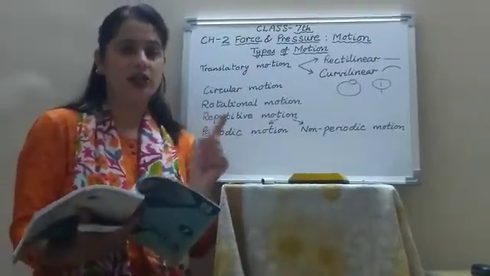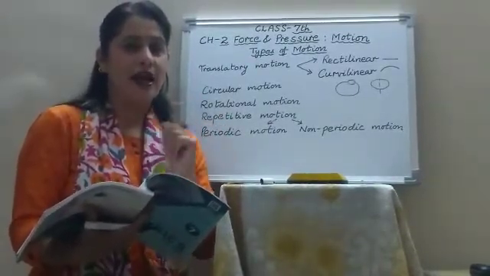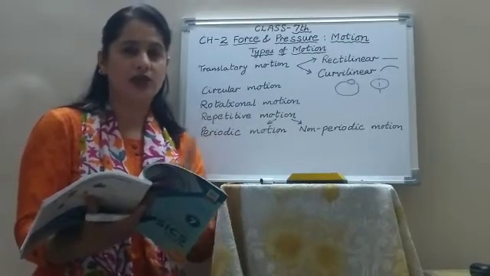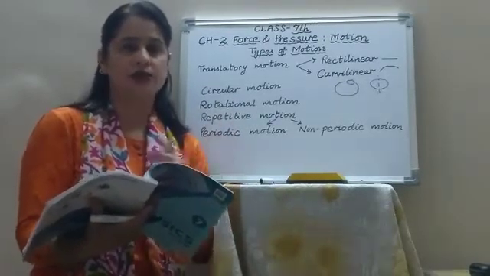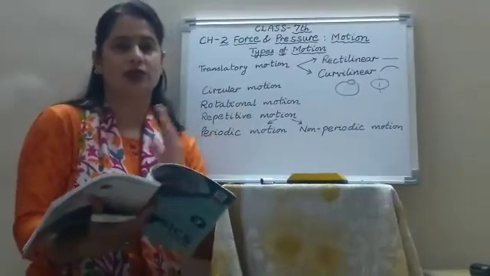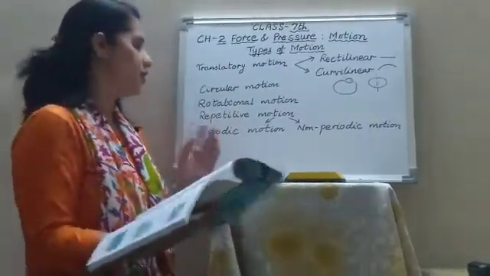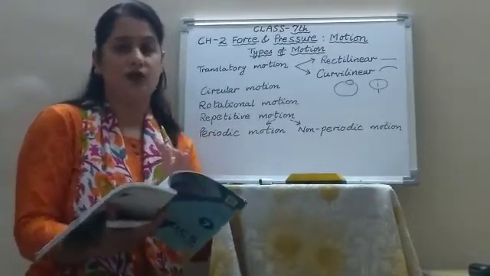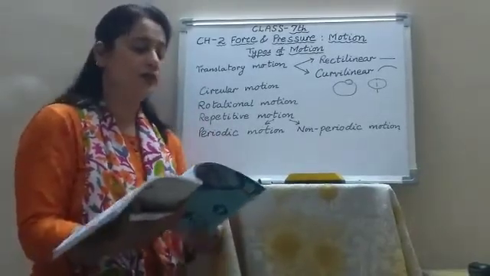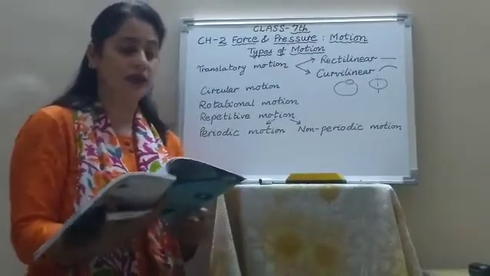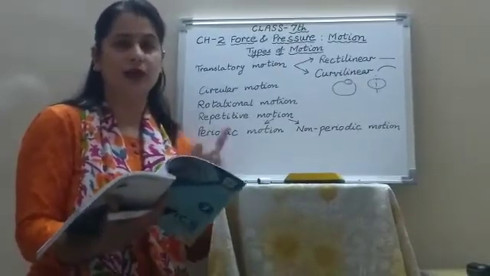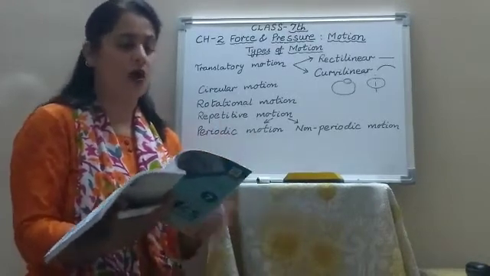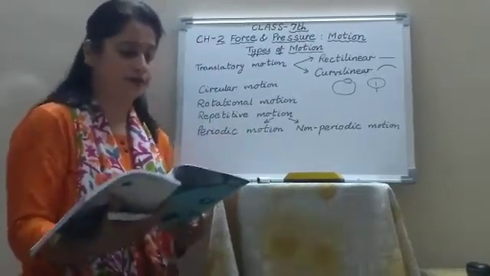Like rotation of the earth on its axis. After every 24 hours, the rotation is repeated. One rotation is completed in 24 hours, then next rotation and so on. So that is called periodic motion. It takes place after every 24 hours. The time is fixed. Similarly, the revolution of earth around the sun takes one year, the whole year, then again next year, one more revolution. So these types of motions are called periodic motion.